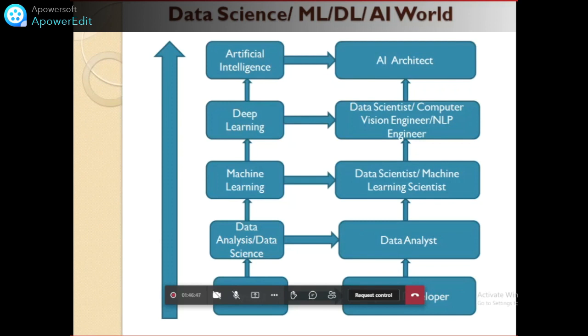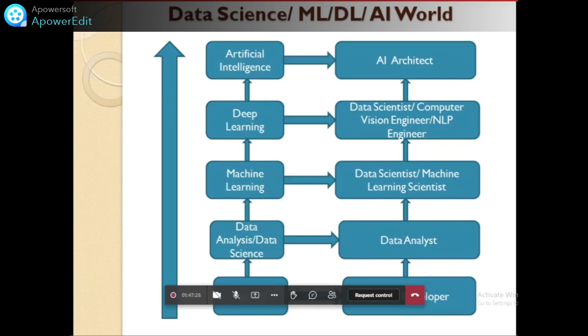The algorithm will learn from the clean data, and the output will be a model that we will learn. That person is either a data scientist or a machine learning scientist. It depends on the company what designation they give. There are certain drawbacks of machine learning that are overcome by deep learning. Deep learning is the world of neural networks. Here also, deep learning architectures learn from the data and give the outcome. That person is called a computer vision engineer, or a natural language processing engineer, or a data scientist, depending on the company.